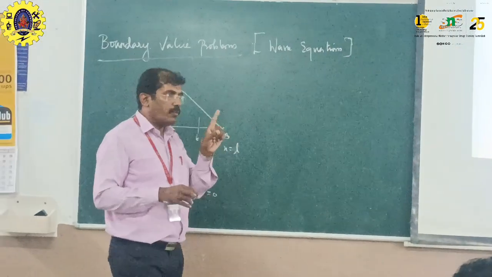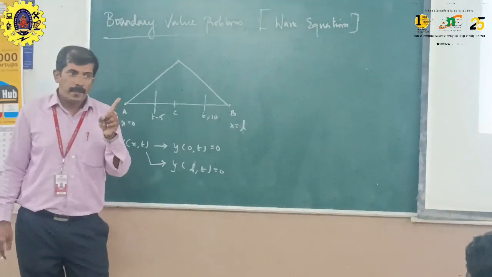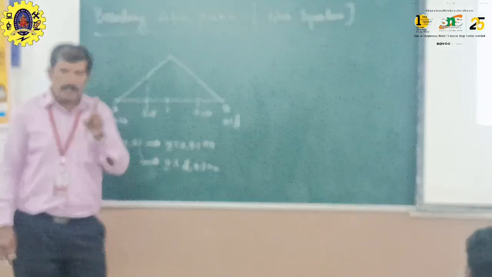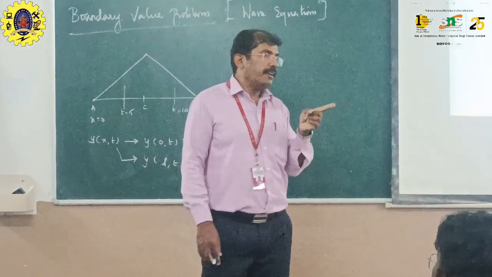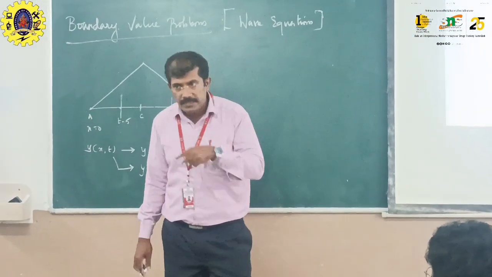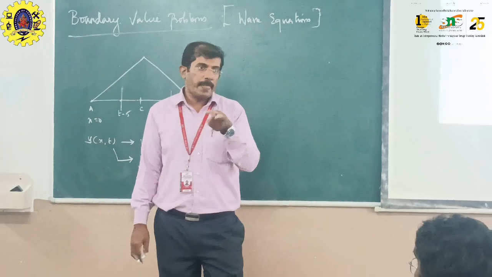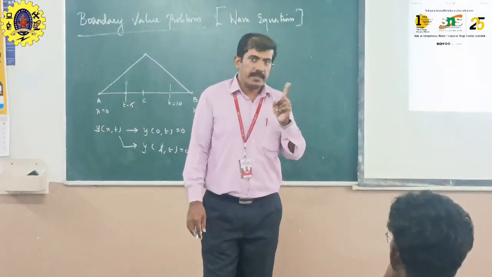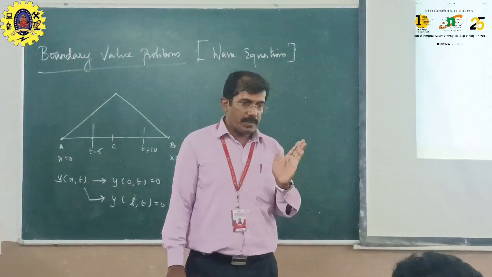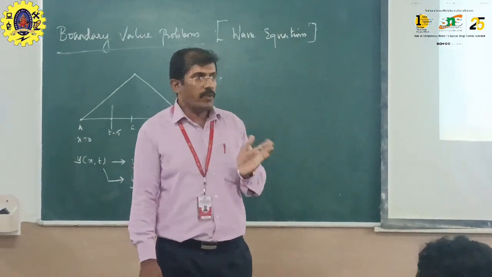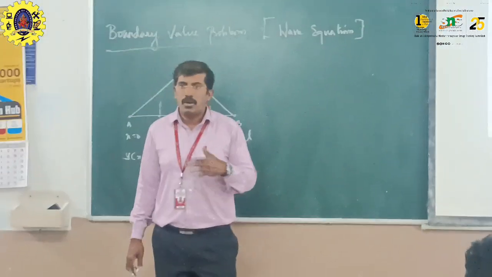You very well know velocity. What is velocity? Velocity is nothing but rate of change of displacement. What is acceleration? Rate of change of velocity is called acceleration. So what is displacement? The movement of an object with respect to some time is displacement. So the rate of change of displacement is called velocity.